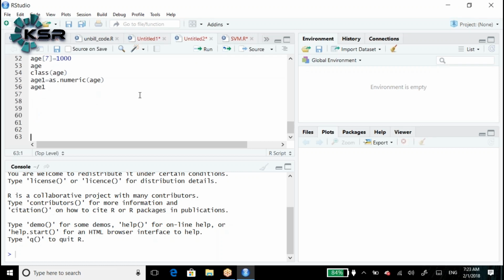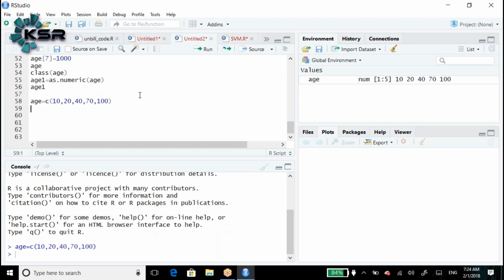Let's say I am creating the first variable, age, c of 10 comma 20 comma 40 comma 70 comma 100. That means we created one numerical variable, age, with five numbers: 10, 20, 40, 70, 100.